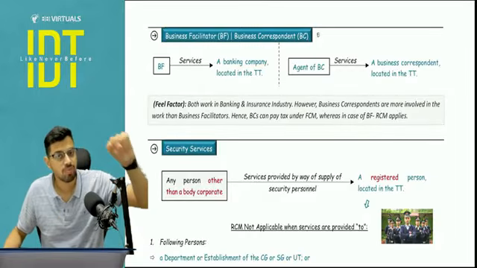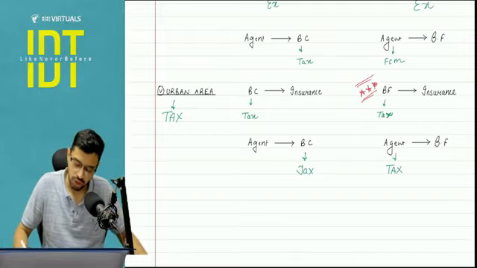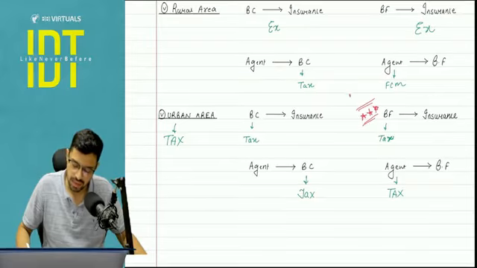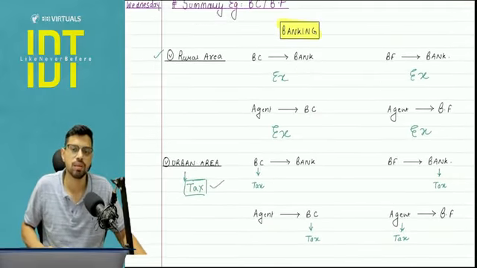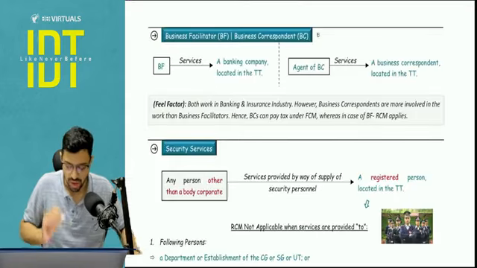BF is giving services to banking, not insurance. Hence, I will apply the forward charge mechanism, not the benefit of RCM. This is a mistake area that is possible in your exam. So this is what sums up the BCBF entry.